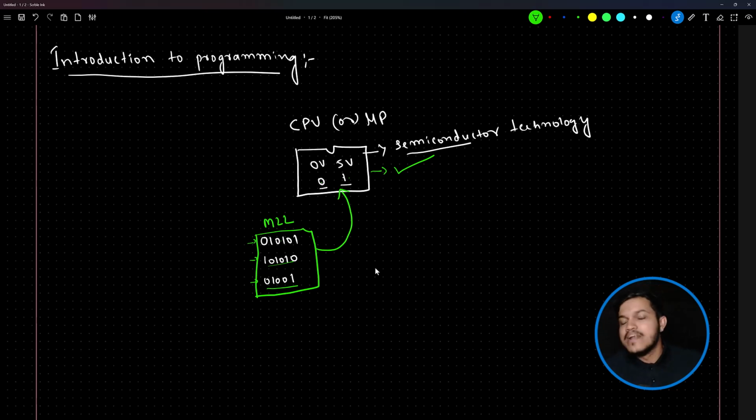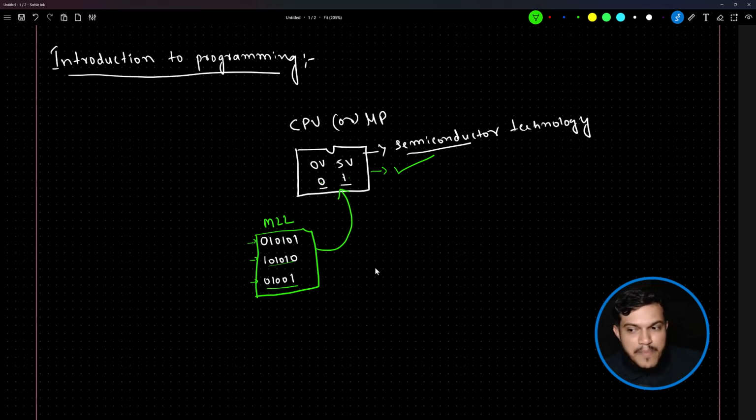Imagine if you want to develop a big application, how many zeros will you write? How many ones will you write? 0, 1, 0, 1, 0, 1. And if there is a small error, will you be able to rectify it? Which 0 will you rectify? Which 1 will you rectify? Fine. Hence, programming people started to evolve.